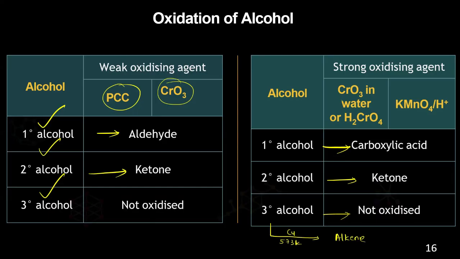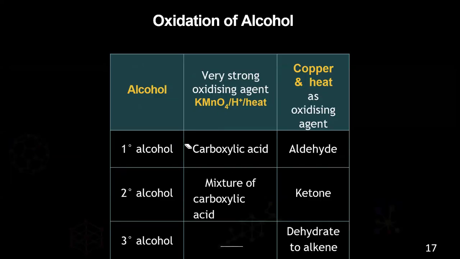But it will not oxidize it here. So you can see here, the primary alcohol with KMnO4, and you supply the acidic medium, you supply the heat, then it will turn out to be carboxylic acid. Secondary alcohols will also show the carboxylic acid. Tertiary alcohols will not show. But if you use the copper heat, the primary alcohol will show the aldehyde, secondary alcohol will show the ketones, the tertiary alcohol will show the alkenes.